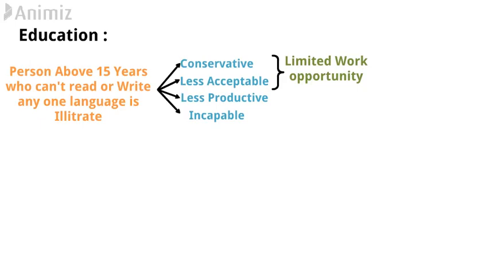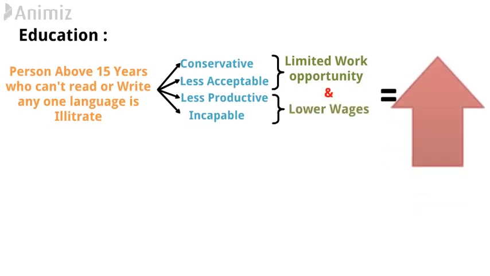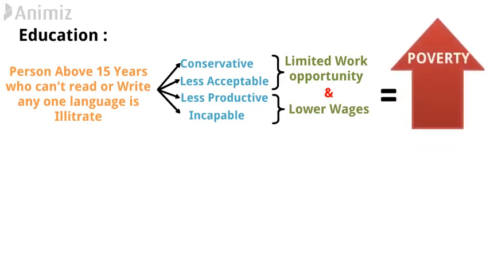And due to their incapability and less productivity, their wages remain low. And as a result, the poverty among these illiterate people will definitely increase. So all the above analysis says that education can work as the best weapon to destroy poverty.